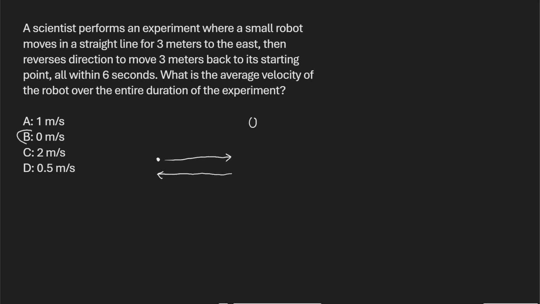So the correct answer here is B, that we did not change position from the beginning to the end. We started at the same position, we ended at the same position. So our average velocity is 0 meters per second. Again, a bit of a trick question, but important to recognize what velocity specifically is asking about. So the correct answer here is B.